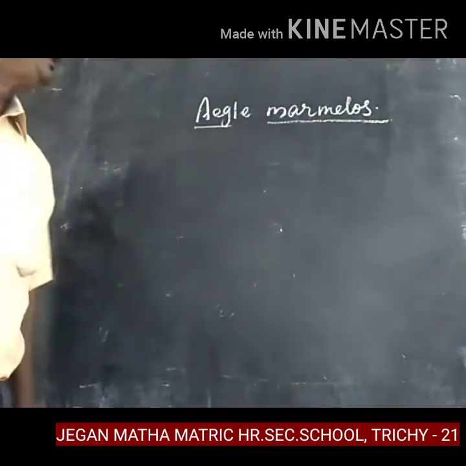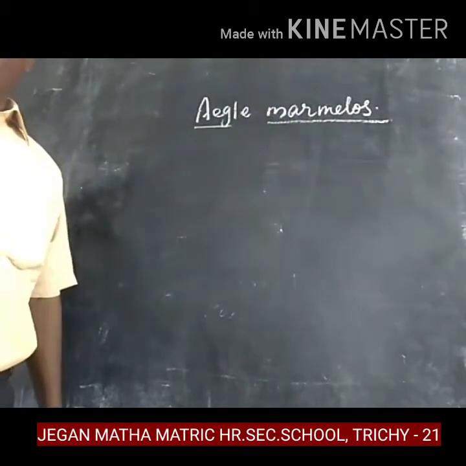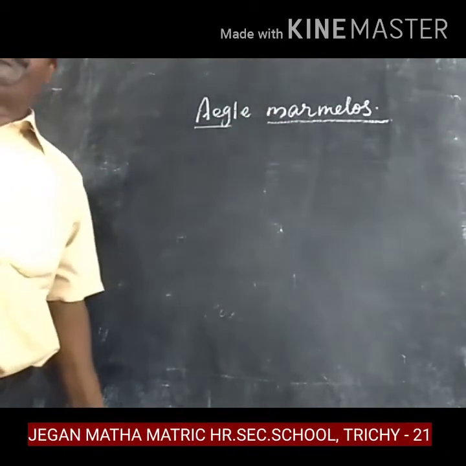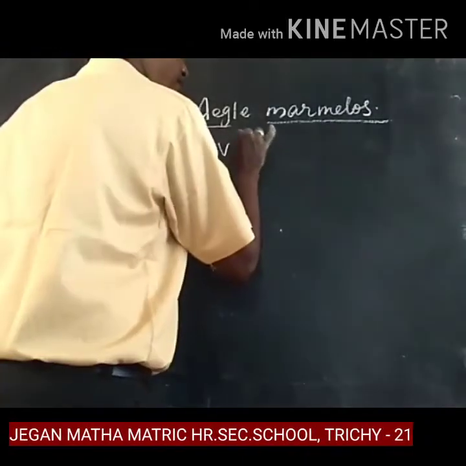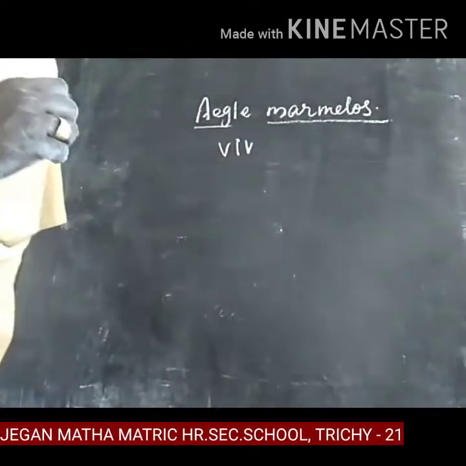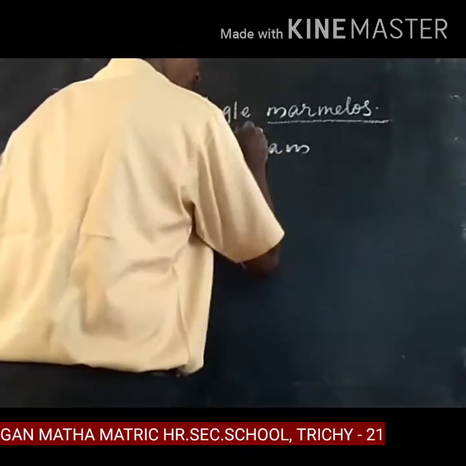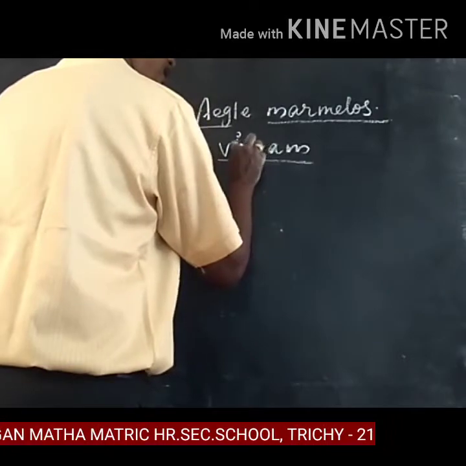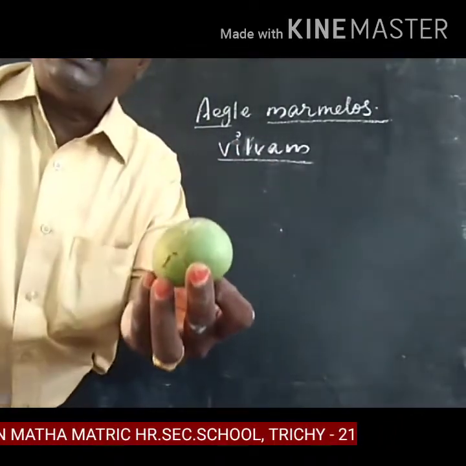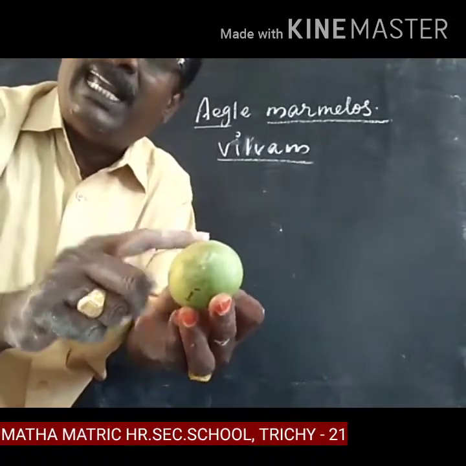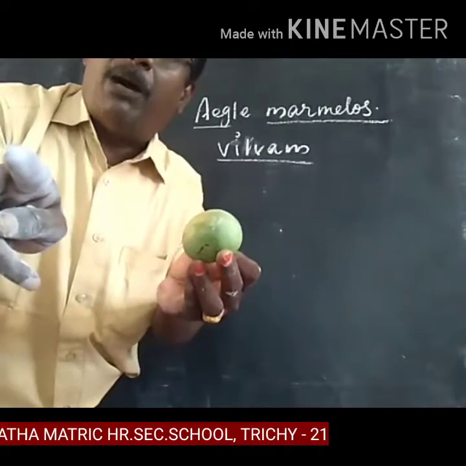Second plant, Aegle marmelos. The Tamil name is Vilvam. The fruit is called Vilvam, not Velambalam.